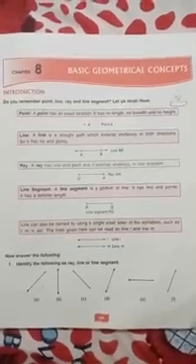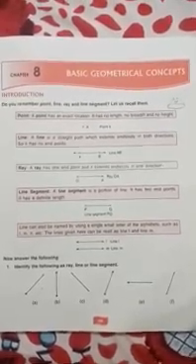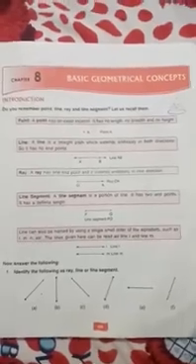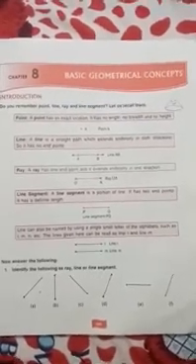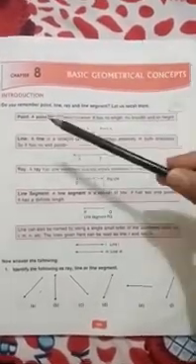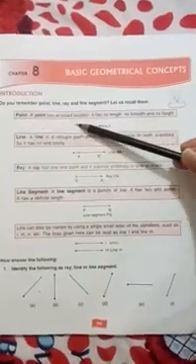Hello students, today we will do chapter 8, basic geometrical concepts. For this we are revising a few definitions. First is point. A point has an exact location.